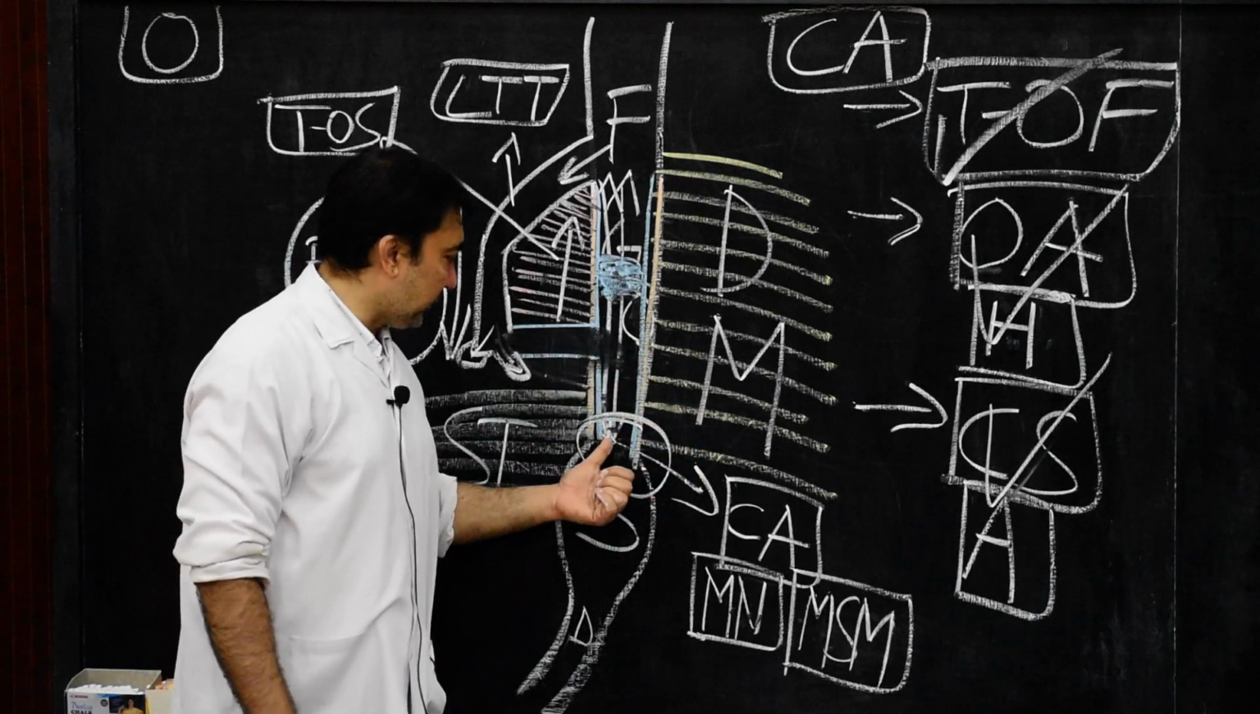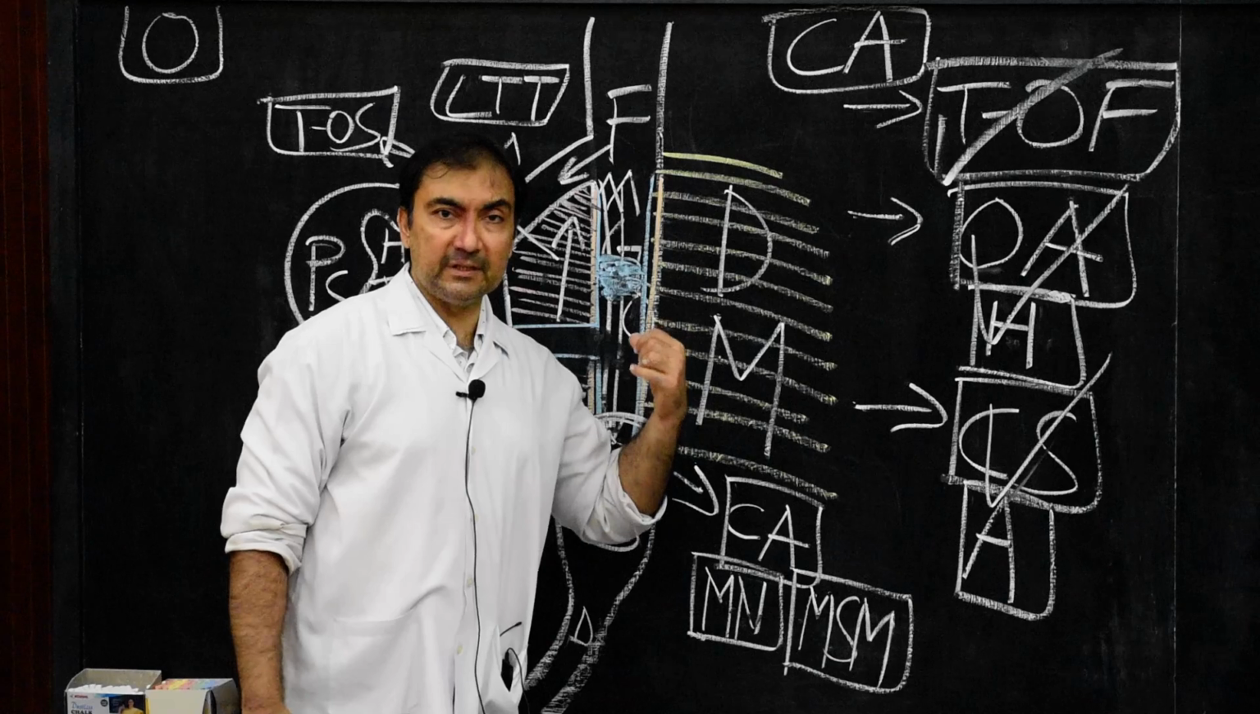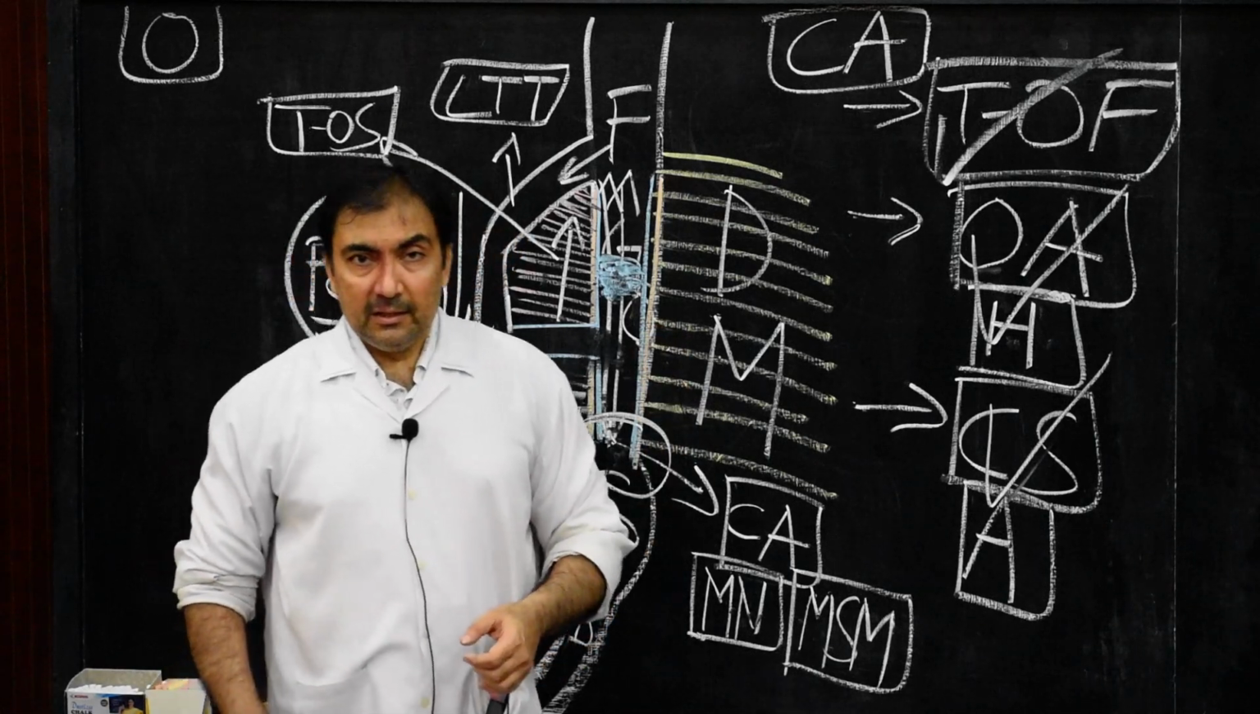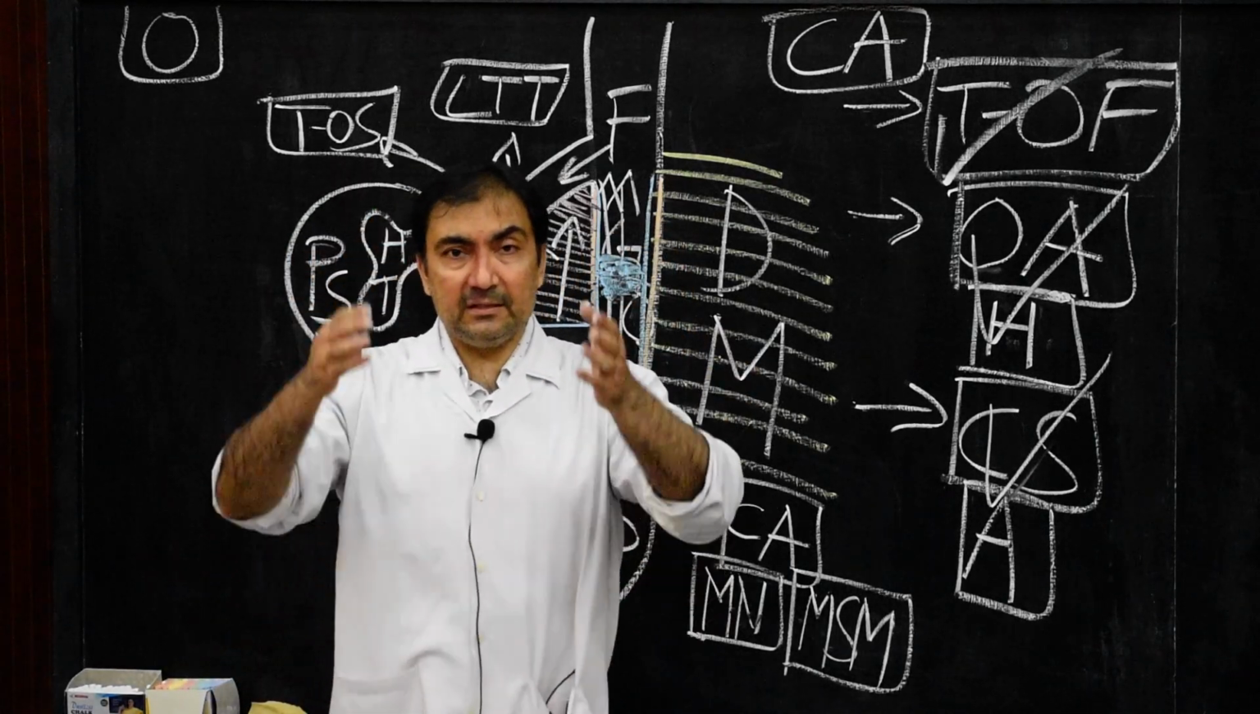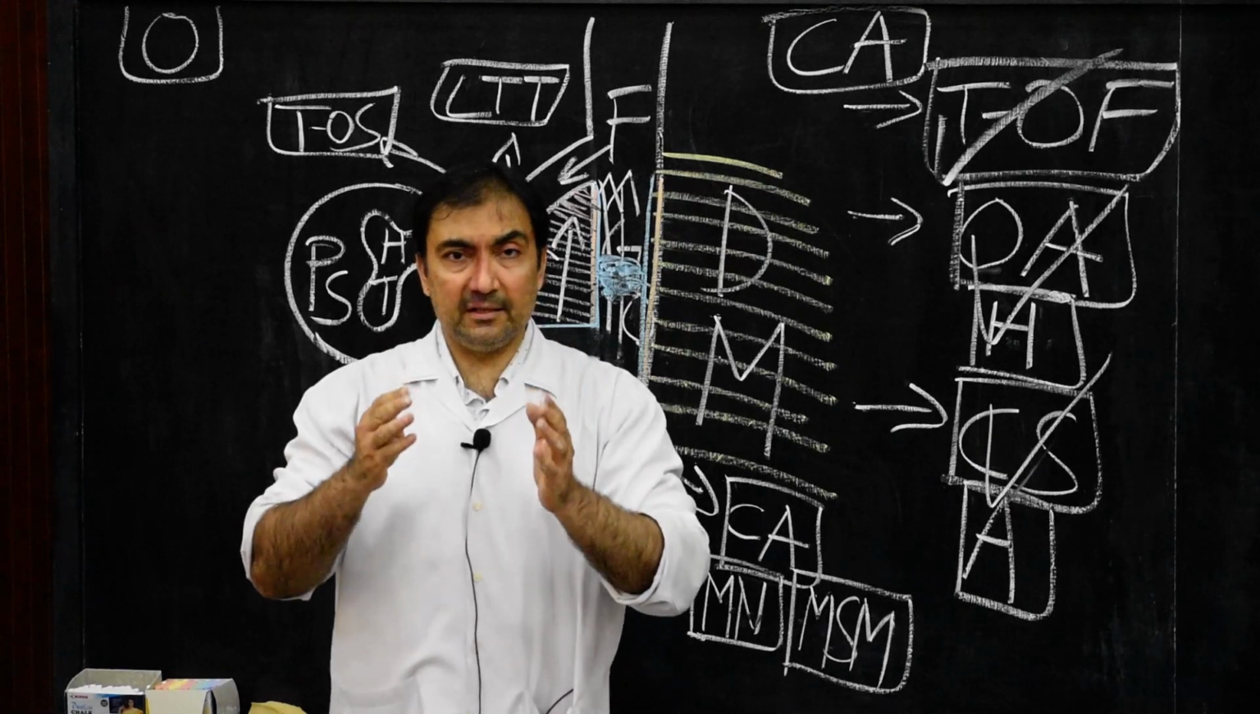So it is called cardiospasm. This is the third anomaly of the esophagus. With this, we conclude our lecture on the development of the esophagus and its congenital anomalies.